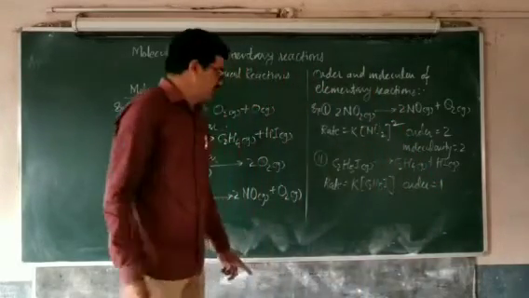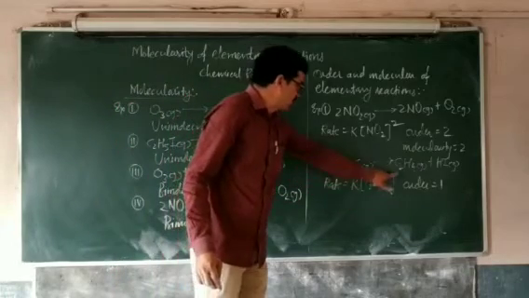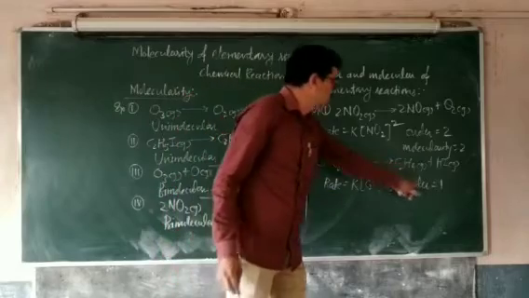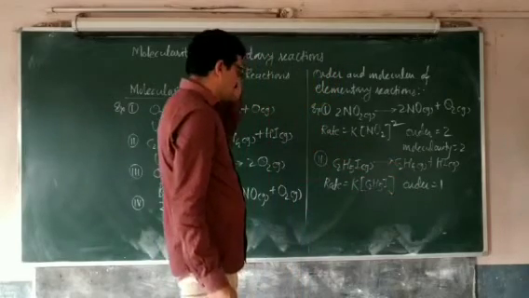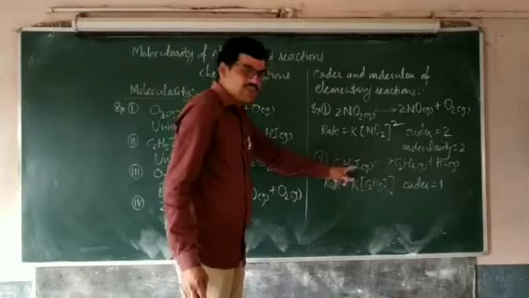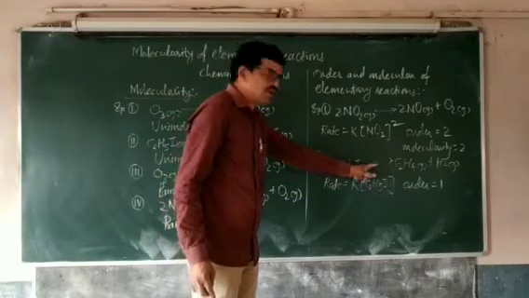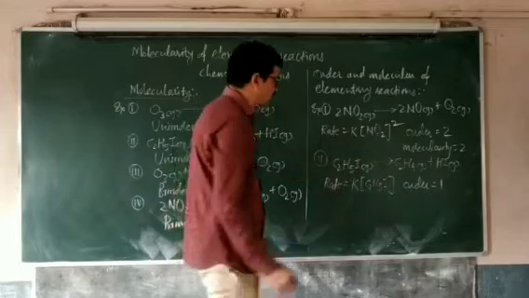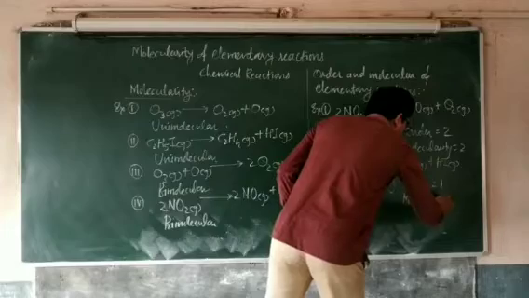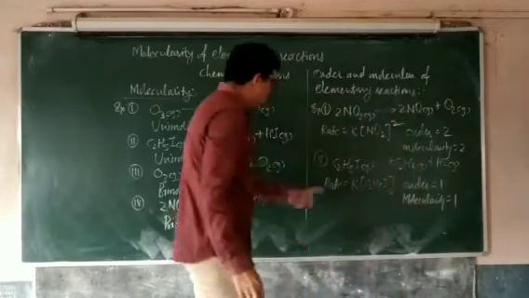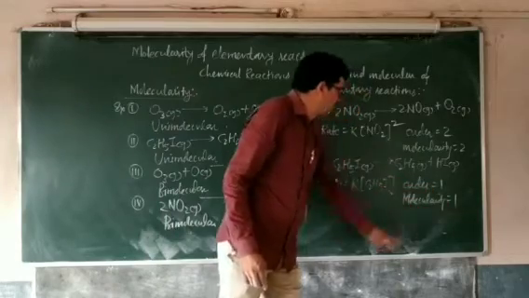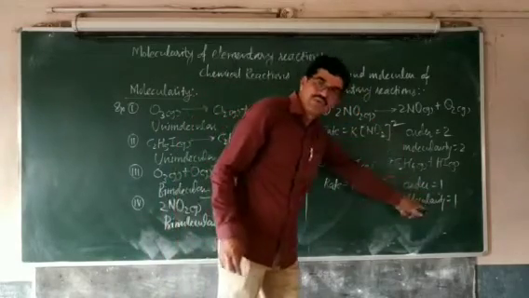Order of the reaction is 1 because the power raised to the concentration of C2H5I is 1. Now, in the equation, you can see that only one reactant molecule is involved in this elementary reaction, and therefore the molecularity of the reaction is 1. So, for this reaction, order is 1 and molecularity is 1. Means the reaction is first order and unimolecular.